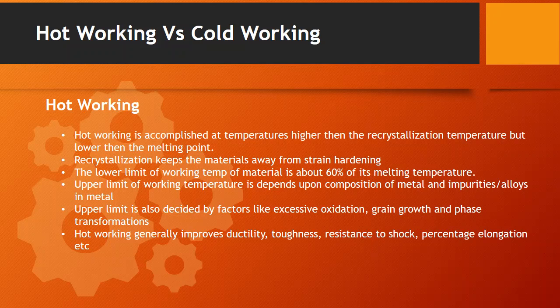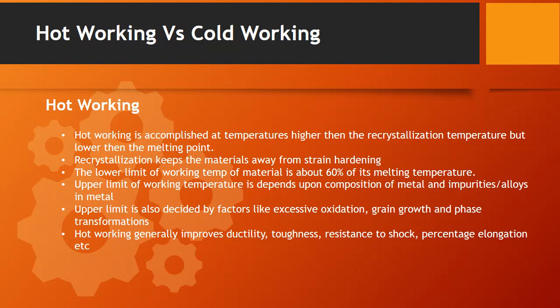Fourthly, the upper limit of the working temperature depends upon the composition of the material and the impurities or alloys present in it. For example, if I am doing hot working of a steel, the upper working temperature will be decided by what kind of impurities or alloying material are present in that steel. The upper limit is also decided by factors like excessive oxidation, grain growth, or phase transformation of the material. Let's go into a little more detail about this.